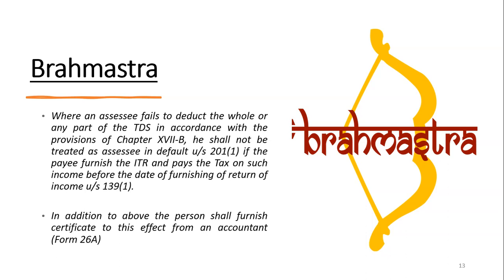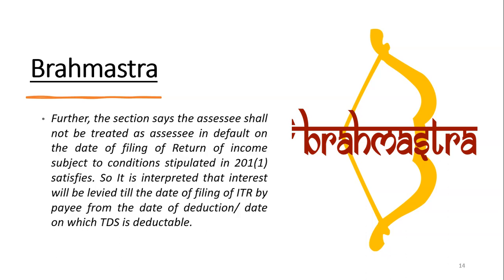However, there is a small misconception involved here. Many people think that if they get the Form 26A and the respective payee pays the taxes on the said income, they will not be penalized or they need not pay any interest. However, see, Section 201 says the assessee will not be treated as assessee in default on the date of filing of return of income by the payee.